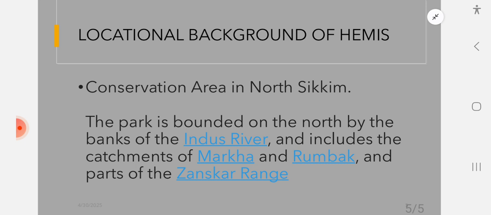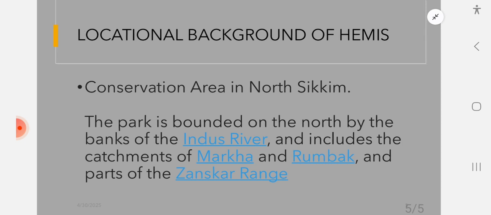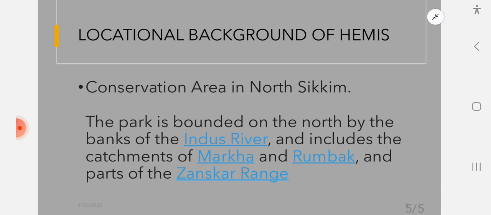So this park is bounded on the north by the banks of the Indus River, and includes the catchment of Markha and Rumbak and parts of the Zanskar range. So if you look at the locational background, this park is bounded on the north by the banks of the Indus River and includes the catchments of Markha and Rumbak and parts of the Zanskar range. Zanskar, you have heard, there are various ranges of the Himalayas. So that was about Hemis.